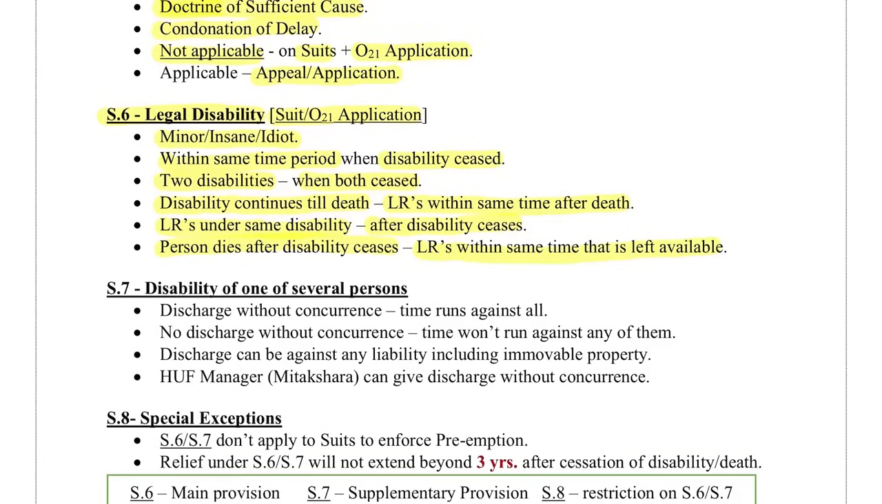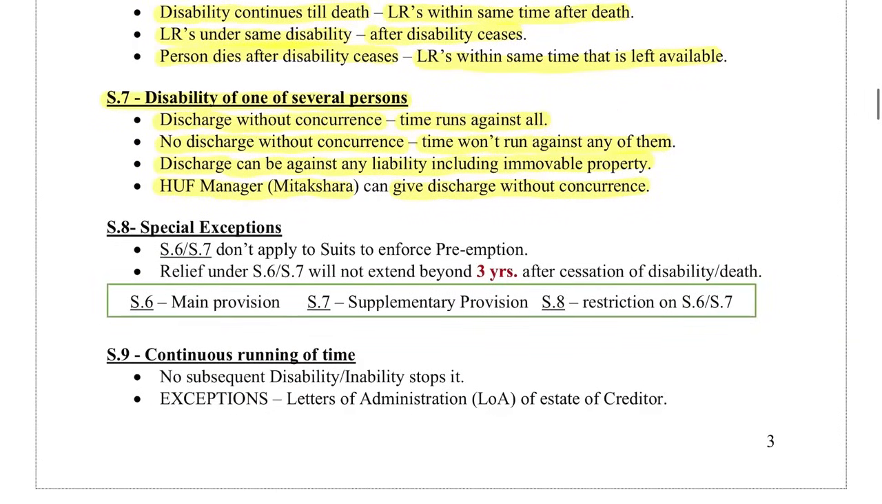Section 7 talks about disability of one of several persons. If there is a person who can give discharge without concurrence of other people, then the time will run against all. If that person cannot give discharge without concurrence, then time will not run against any of them, and discharge can be against any liability including immovable property. You have to remember that an HUF manager, that is in Mitakshara law, the Karta, can give discharge without concurrence.